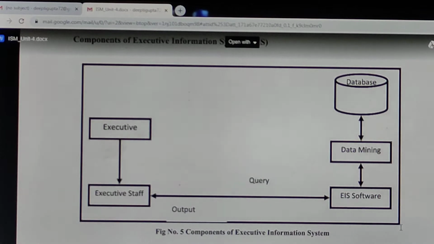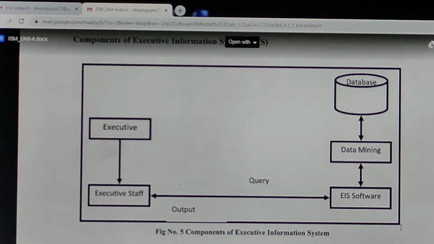They want to know which particular sector of Tata group is performing well and where they need to make more investment, right? So definitely it's not about recording the day-to-day transactions. He is not concerned about day-to-day transactions. What he is concerned about is the summary of the historical data, right? So that is why in the EIS we use data warehouses.